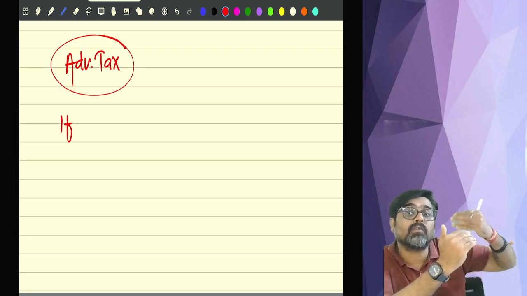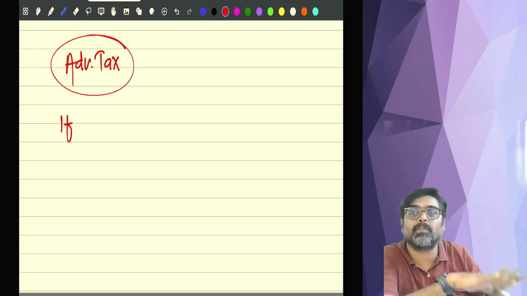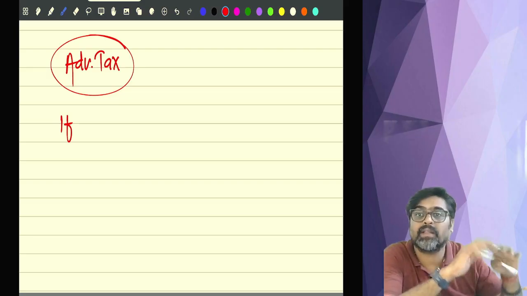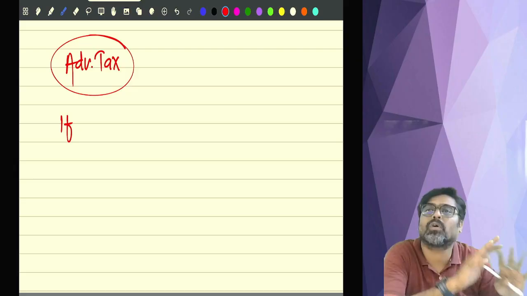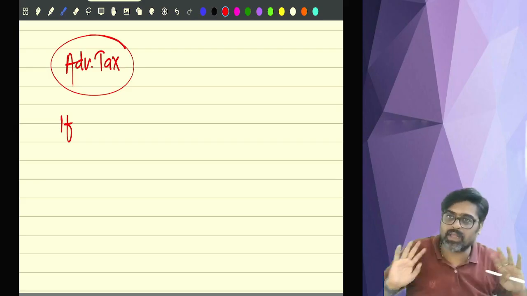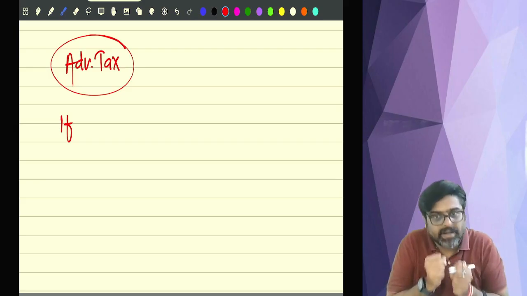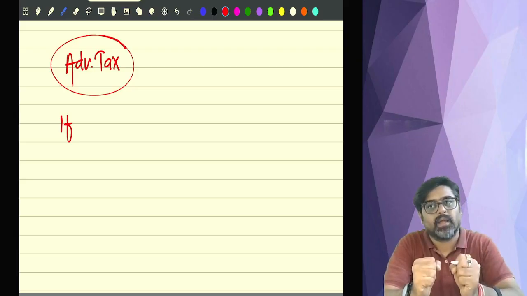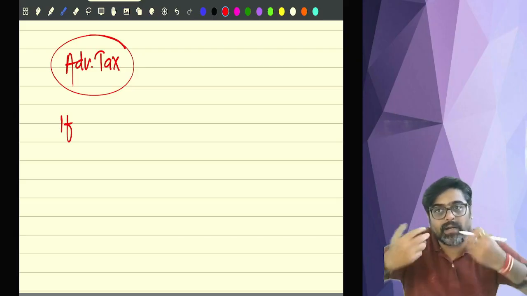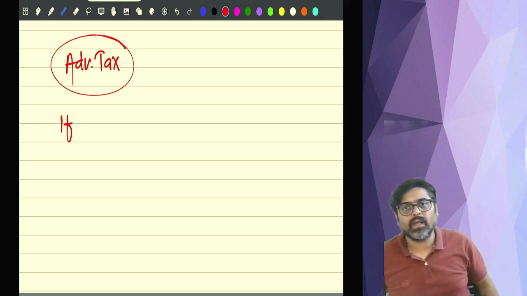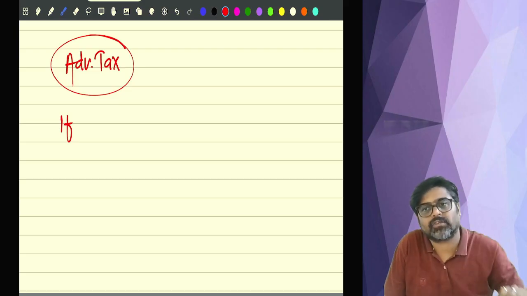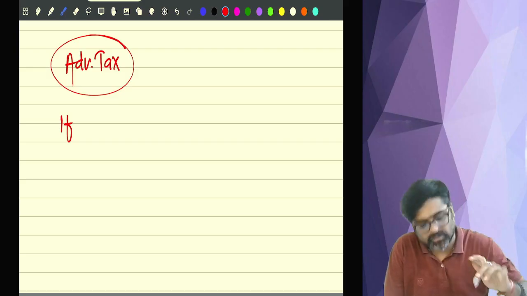So when the previous year starts, in the beginning of the previous year only, you will have to identify whether you are liable to pay advance tax or not. Understanding what I am trying to tell you? So in the beginning of the year, make yourself ready that during the previous year at periodic intervals you will be liable to pay advance tax. Sir, how would I know that I am liable to pay advance tax in this year? For that you are not supposed to do anything.